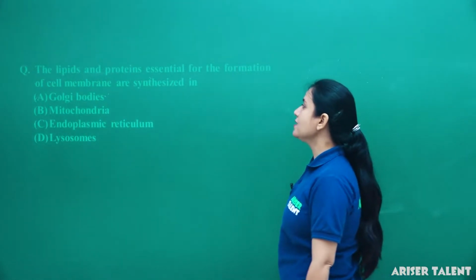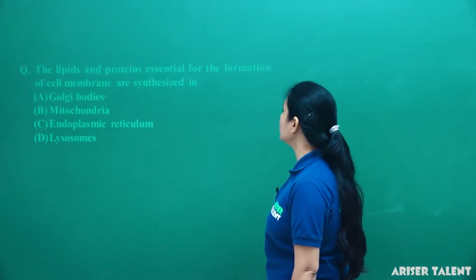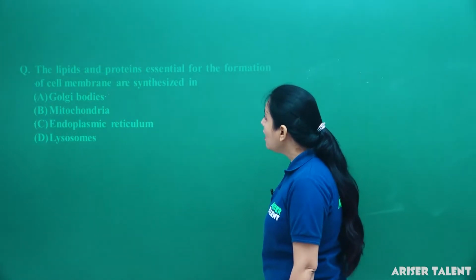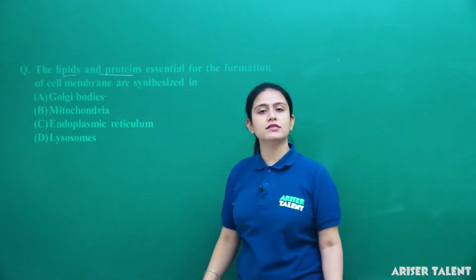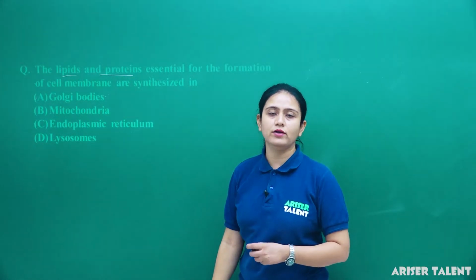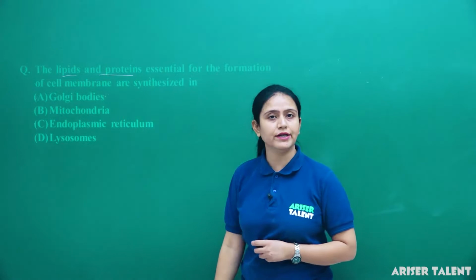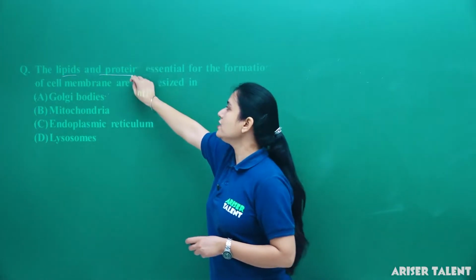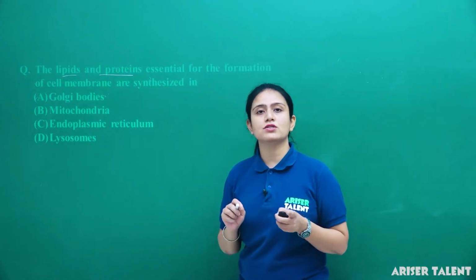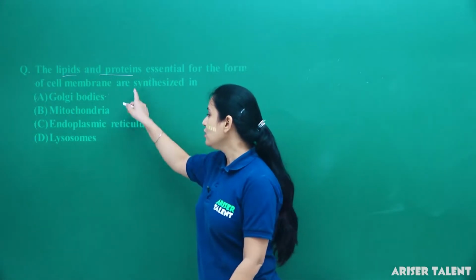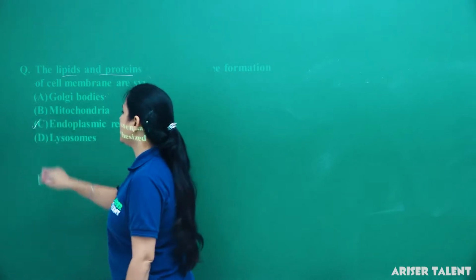Next is: the lipids and proteins essential for the formation of cell membrane are synthesized in. As we all know, lipids are synthesized by smooth endoplasmic reticulum, that means SER, and proteins are synthesized by RER, and they both are parts of the endoplasmic reticulum. So, option C is the correct answer.